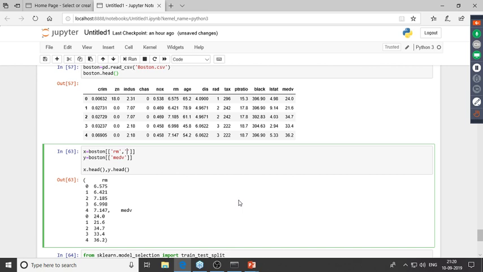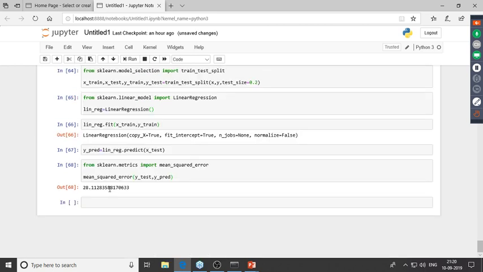So now let's also compare the mean squared error. So initially, when we just had RM as our independent variable, the error in prediction was 28. Now we've included lstat. So let me go ahead and run all of these commands again. Right, so now when I've included lstat into this, the error has actually increased.